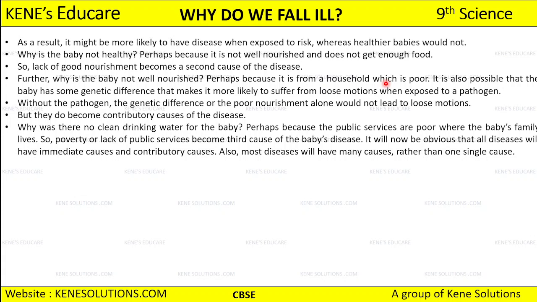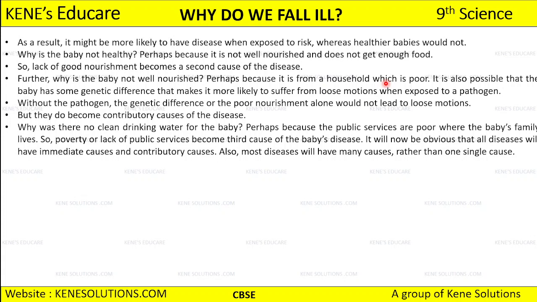Now there are two conditions here why the baby is not well nourished. The answer can be two here. If the baby is born in a household which is poor, so nourishing a baby becomes a difficult task for them. Okay, so that can be one of the reasons. And the second reason might be that the baby might be having some genetic differences, because of which any pathogen attacking the baby is going to cause loose motions again and again. So here, because there is a genetic difference, the baby is going to suffer from loose motions again and again, and the baby will be unhealthy in such a case.